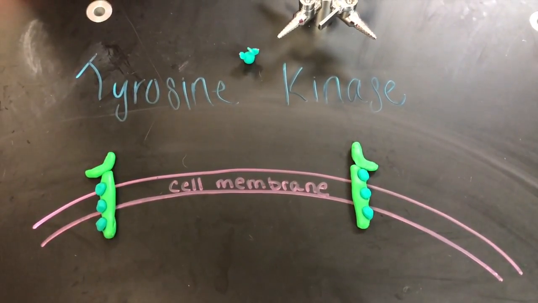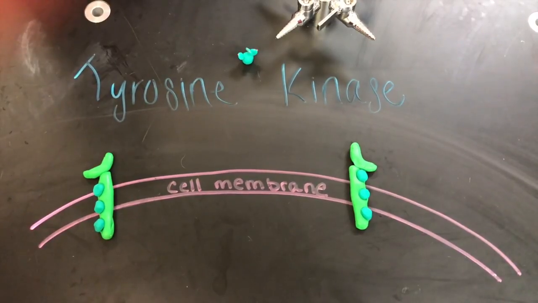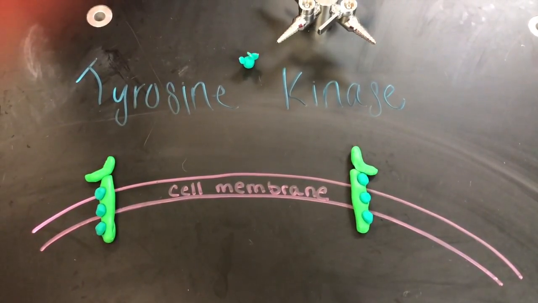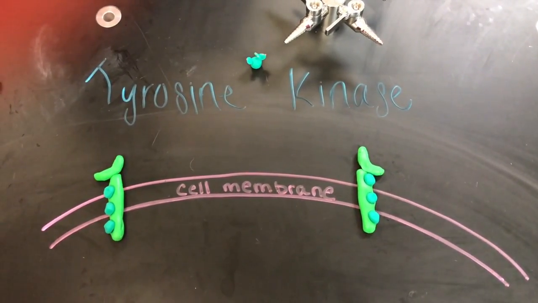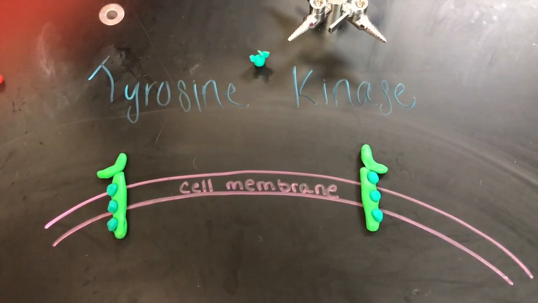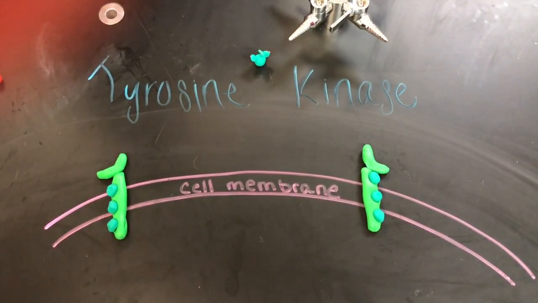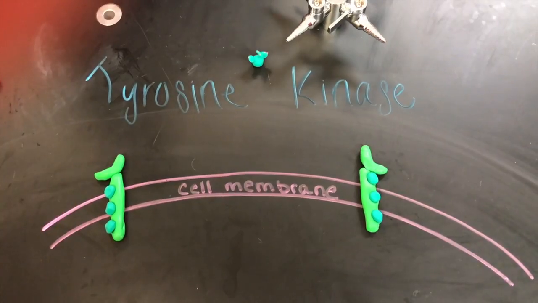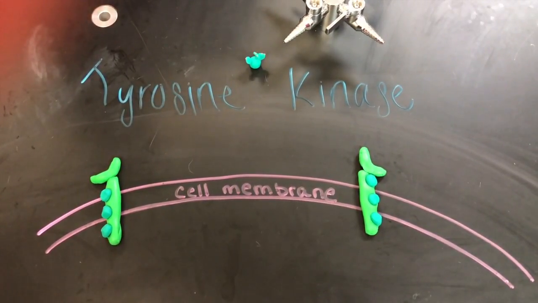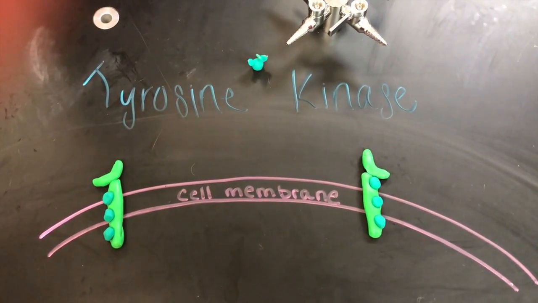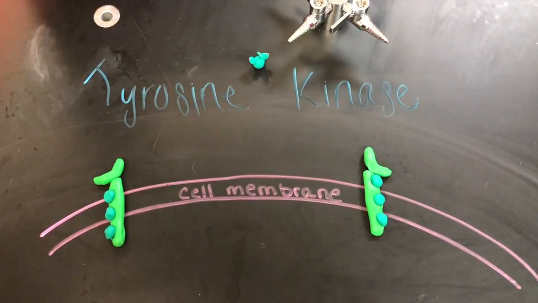Today we're going to discuss the signal reception in tyrosine kinase. This process occurs on the plasma membrane. A kinase refers to an enzyme that catalyzes the transfer of a phosphate group. Here the receptor protein functions as a tyrosine kinase that catalyzes the transfer of a phosphate group from ATP to the amino acid tyrosine on the substrate protein.